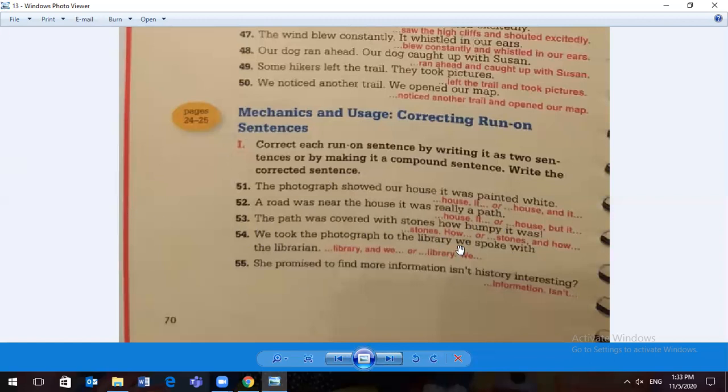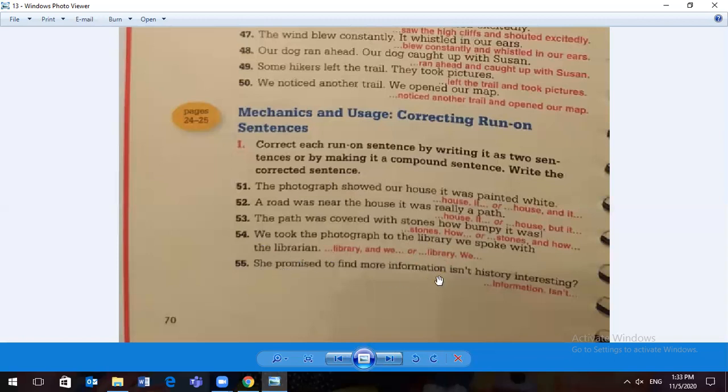We took the photograph to the library, period. We spoke with the librarian, separating into two sentences, capital W for our second sentence. Or we can combine and make a compound sentence. We took the photograph to the library, comma, and we spoke with the librarian.